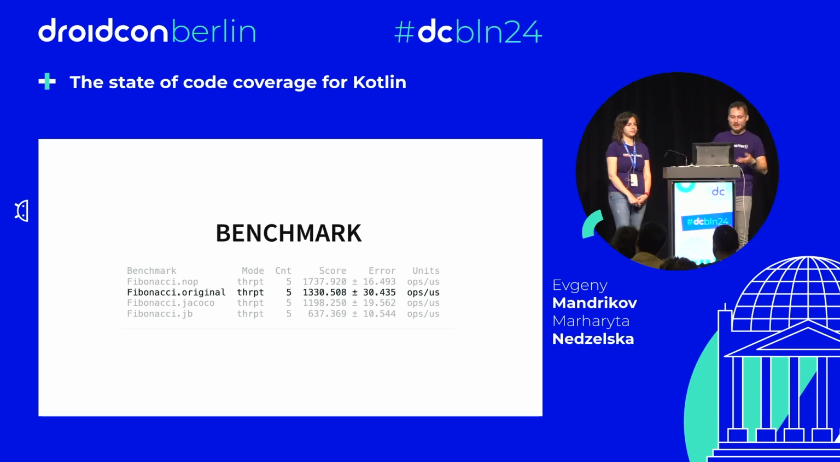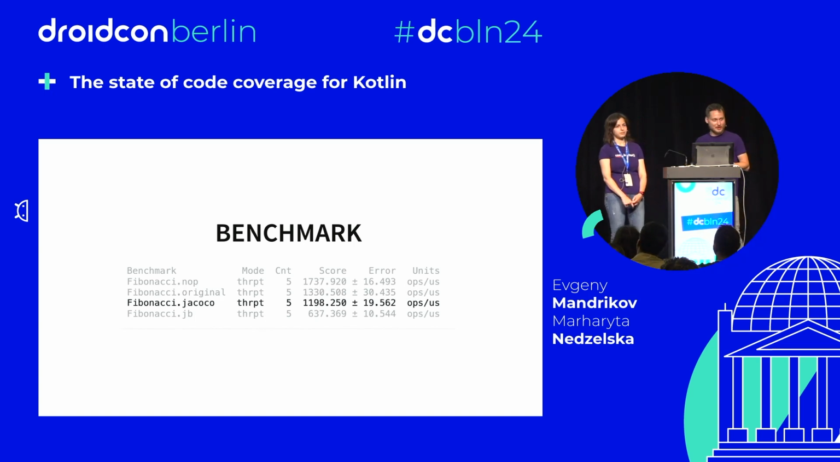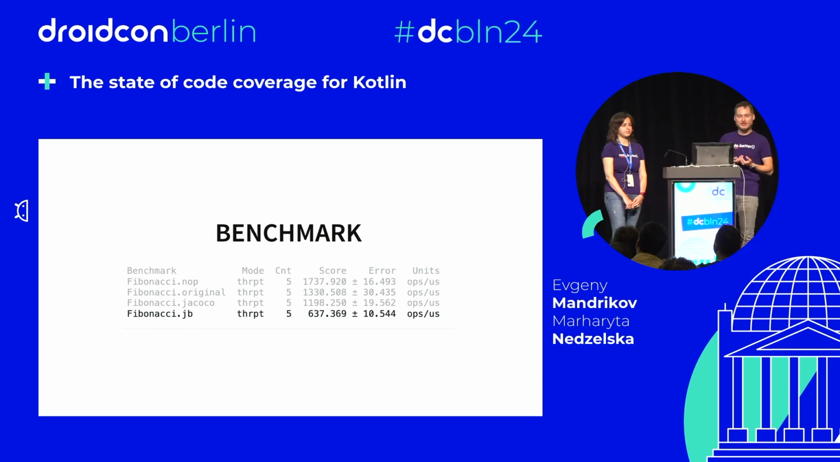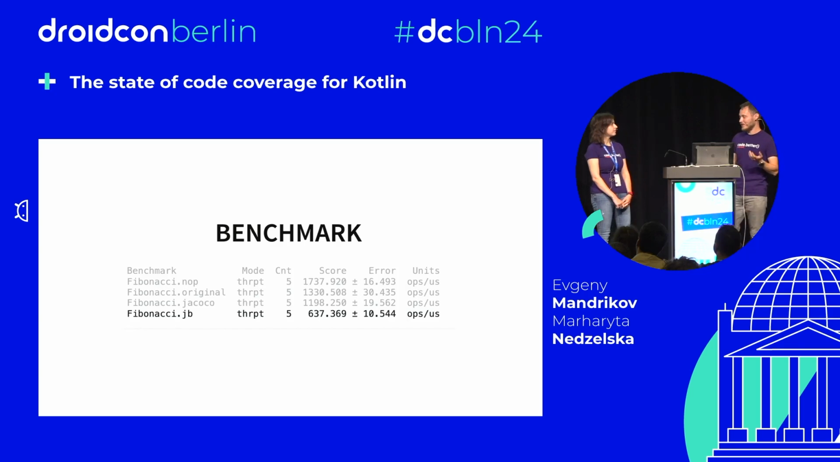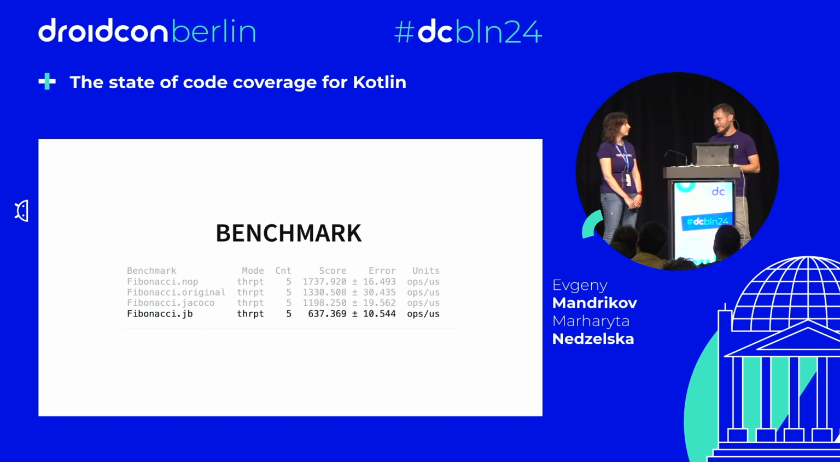So here is what we are going to get. Here is our original. It can do so many operations in a microsecond. It's a little bit slower than doing nothing. It's expected. We are computing a Fibonacci number. Then here is JaCoCo. It's also a little bit slower than the original. This is expected. And now here is JetBrains code coverage engine. It's twice as slow as the original and twice as slow as JaCoCo. So yes, maybe in your unit tests you don't see observable impact, but clearly there is much more impact induced by JetBrains coverage engine than by JaCoCo.